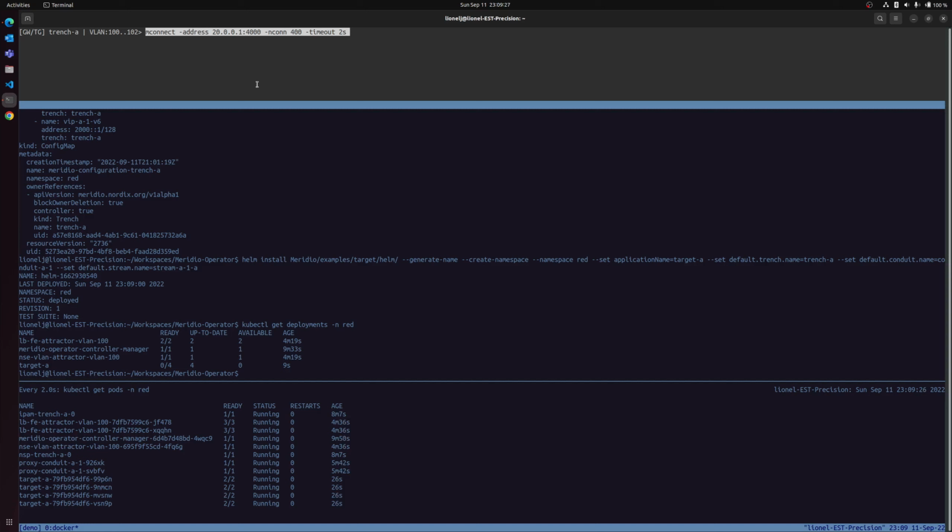We can now send traffic using the IPv4, and in the same way we can send traffic using the IPv6.